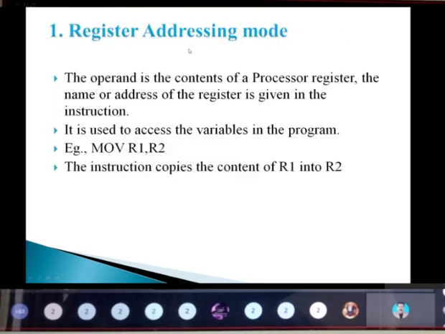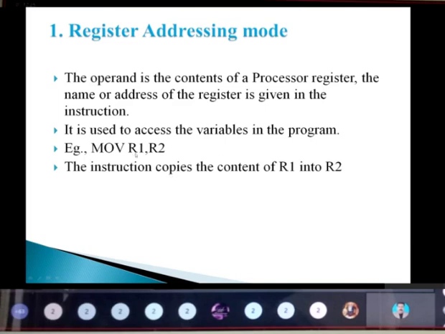So first we will go with the register addressing mode. The operand is the content of a processor register. The name or address of the register is given in the instruction. It is used to access variables in a program. For example, if I give MOVE R1, R2, taking this as the source and this as the destination, the content will be moved to this part. So how we take it like that, you need to give in the explanation.